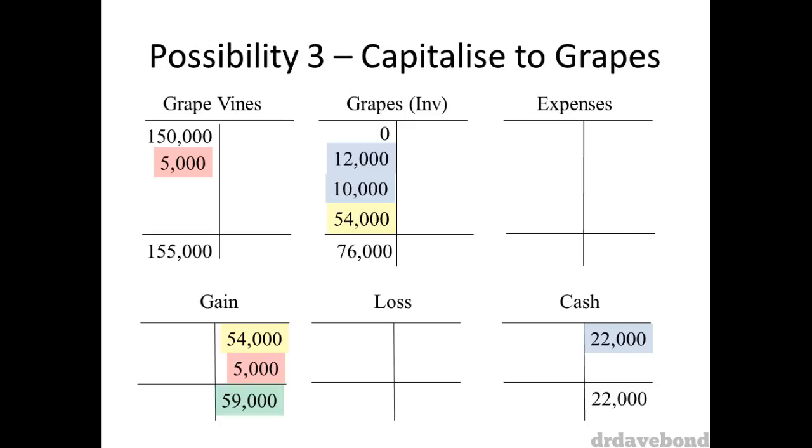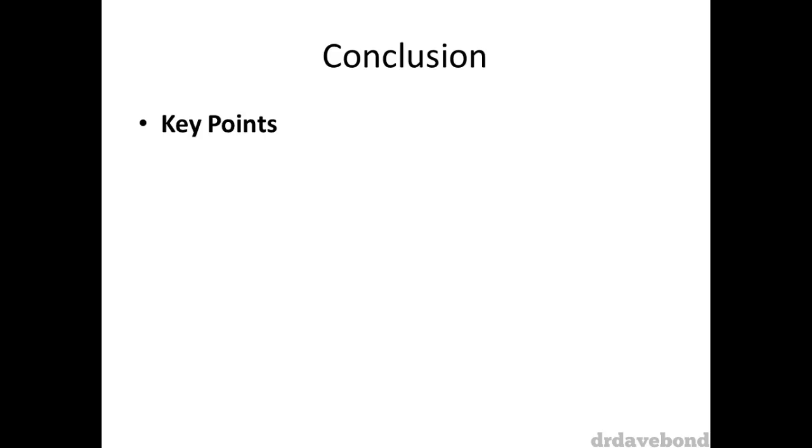Taken together, the fair value gains for grapevines and inventory are taken to profit or loss, and this once again means we end up with a profit of $59,000. And that wraps up accounting for agricultural activity.